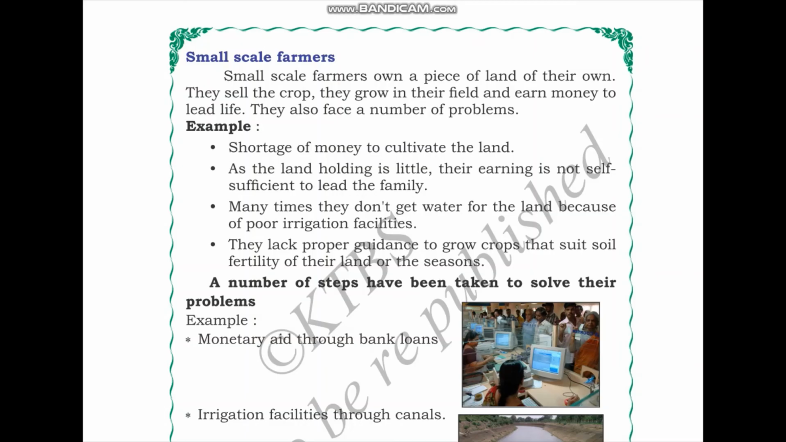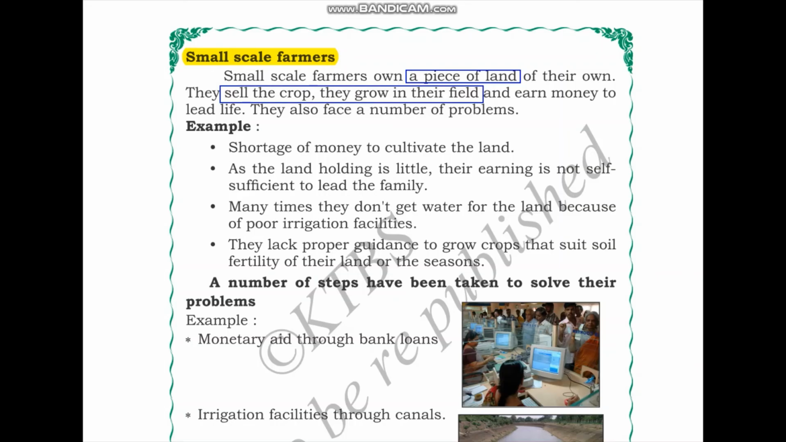Next, we will be talking about small-scale farmers. Small-scale farmers own a piece of land. So like we learnt about Julkama, who was a small-scale farmer, small-scale farmers all own a piece of land of their own, and they sell the crop that they grow in their field and earn money to lead life. Okay? So they also face a number of problems.